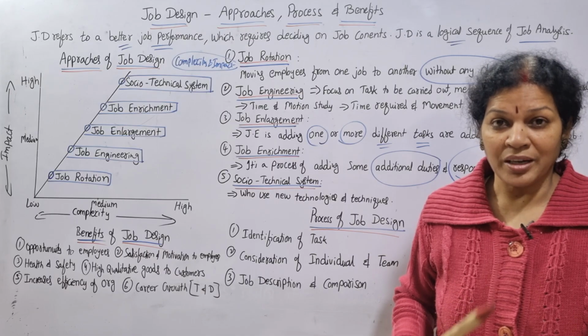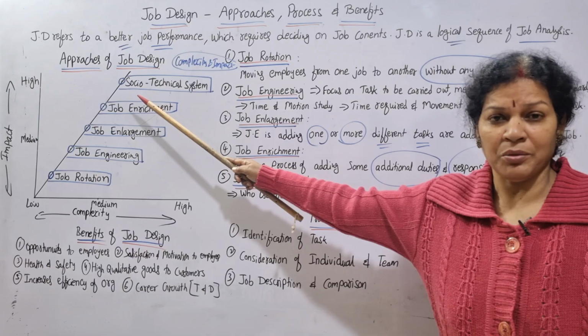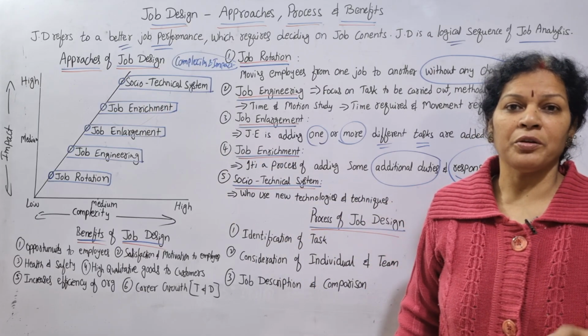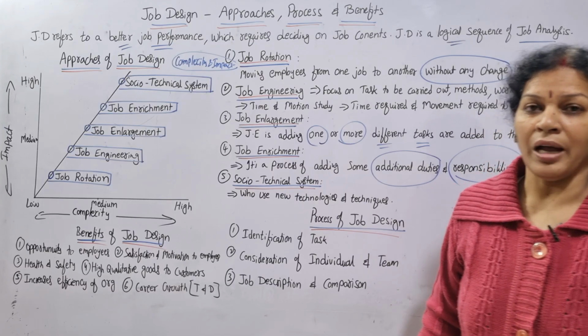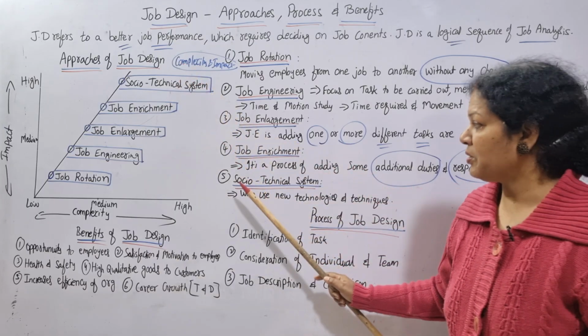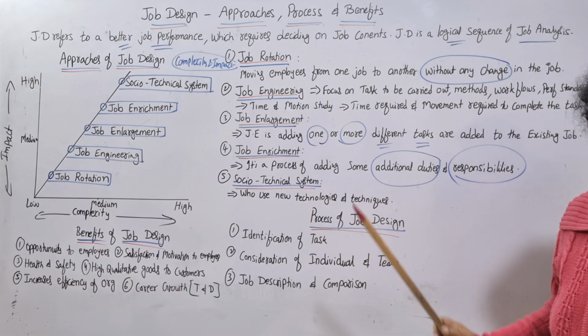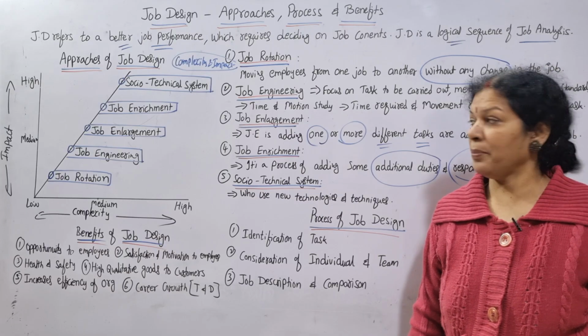Please focus on that job. Make someone come to that level, not only someone, as many as possible, so that the benefit automatically goes to the organization and also to the employees. So that's the fifth stage, the socio-technical system. It means those who use new technologies and techniques, identify them, and change the nature of the job.